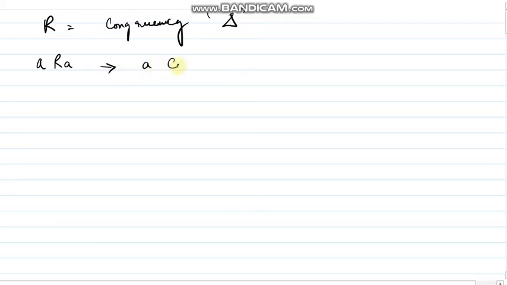Hello everyone. In this video I am going to discuss some more examples of relations. The first one is the relation of congruency between two triangles. If I write ARA, what will be ARA? If A is a triangle, A is congruent to A, which is always true, so the relation is reflexive, right?